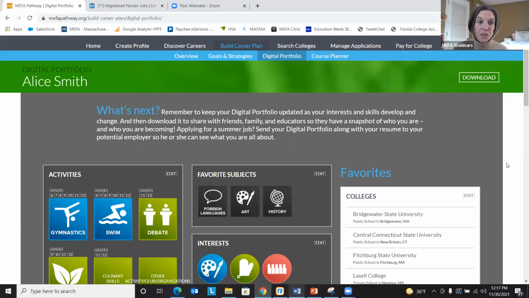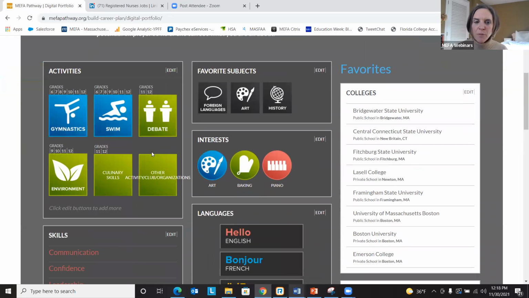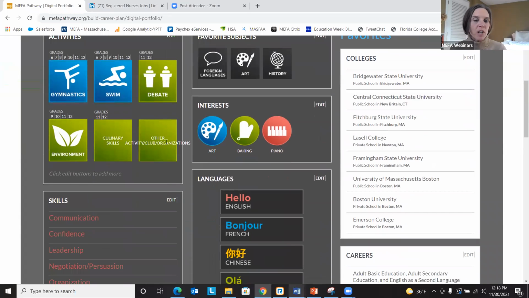It's available for students in grade 6, and then they're consistently building on all of the great things that they're doing. Their activities, sports, clubs that they put into their profile. They're identifying their favorite subjects and interests. So this will grow and change as the student does.